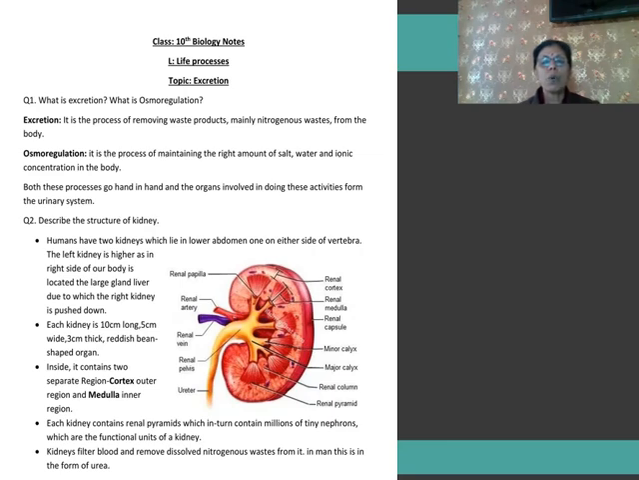Question number 1 is: what is excretion and what is osmoregulation. Just notice that two things are being asked, that is excretion and osmoregulation. The answer is to be written in the same way as I have given you. First we will describe excretion and then we will write the definition of osmoregulation.